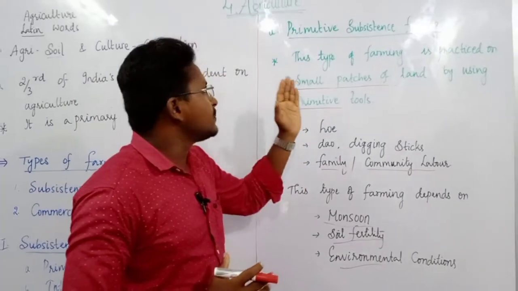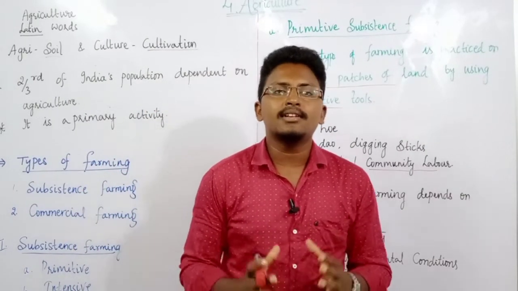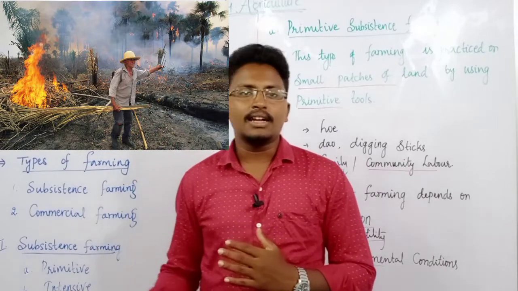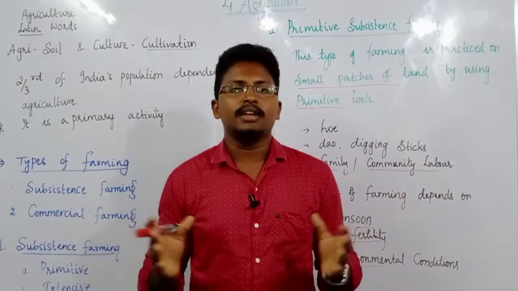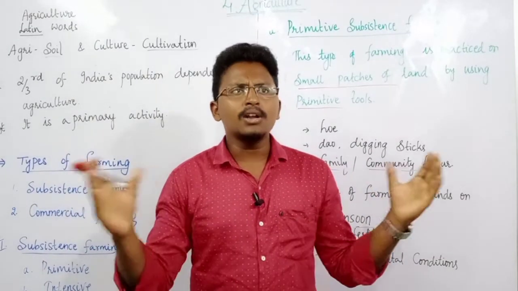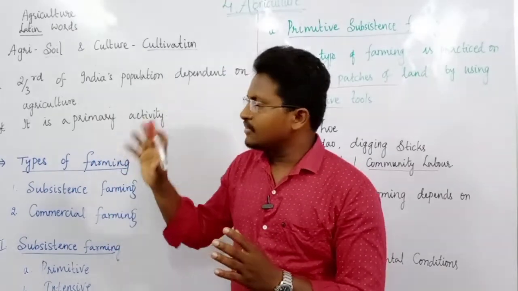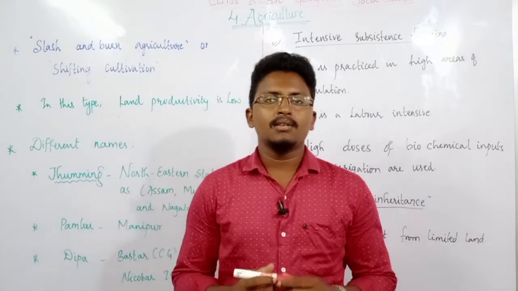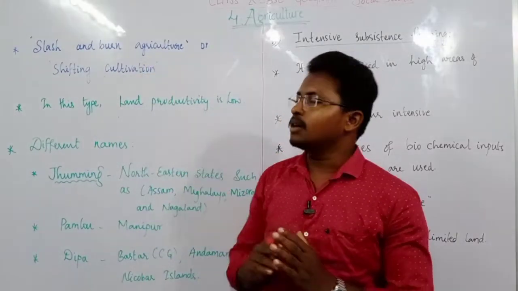Primitive subsistence farming is sometimes also known as slash and burn agriculture, or people also call it shifting cultivation. In India it is known by different names, and in the world also it is known by different names. Now in detail we will discuss shifting cultivation, or slash and burn agriculture.